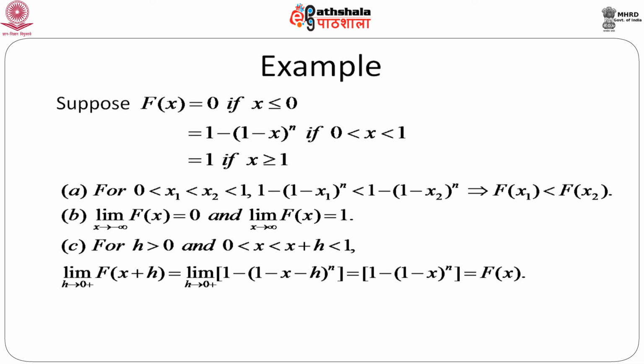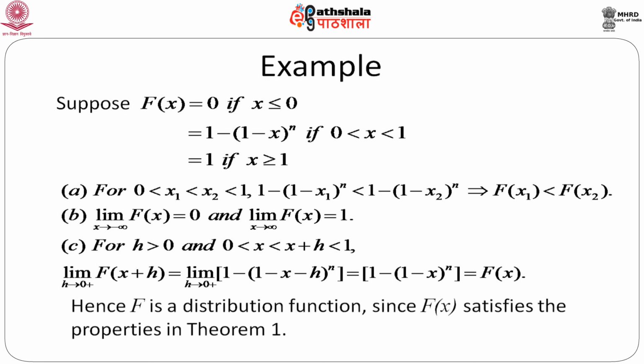And if you consider the right hand limit F(x plus h), just by little algebra we can show that it is nothing but 1 minus x to the power n, which is nothing but capital F(x). So, this proves that capital F satisfies all the 3 properties of a distribution function, and so we can say that there exists a random variable X for which capital F(x) is a distribution function. So, naturally capital F is a distribution function because it satisfies all the properties in theorem 1.